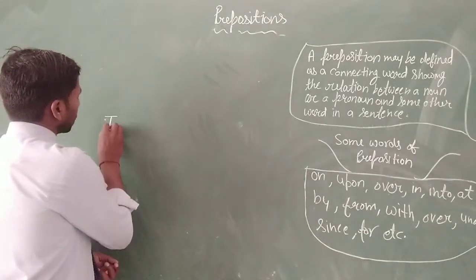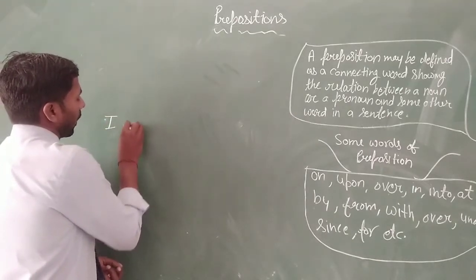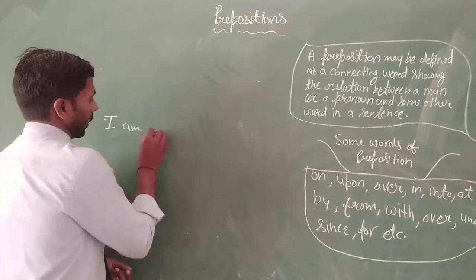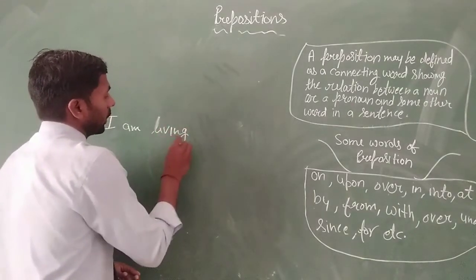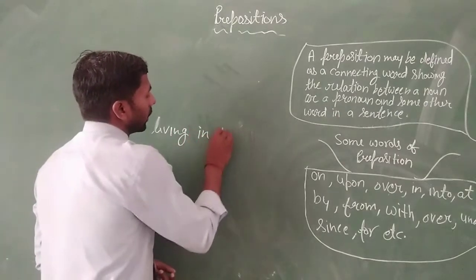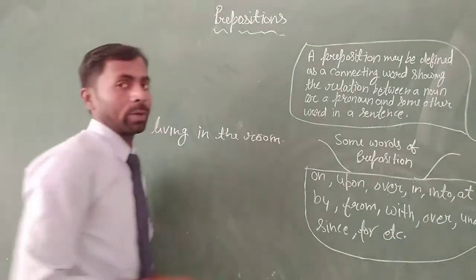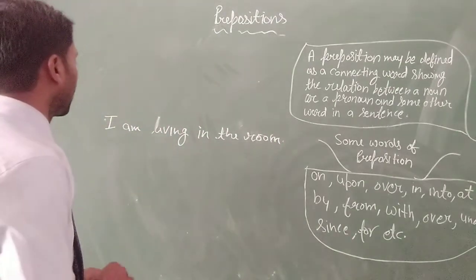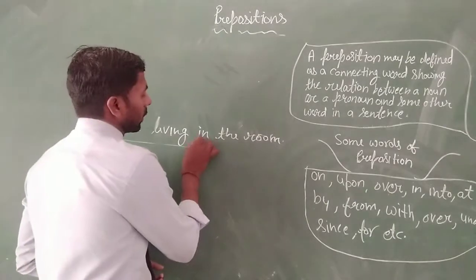We can say it like this: I am living in the room. You can see the sentence, and in this sentence you can see this word.